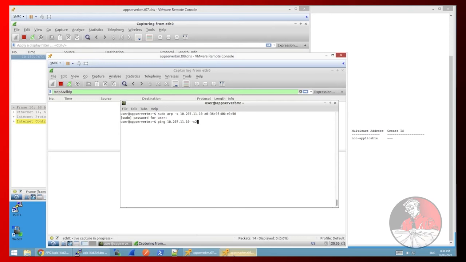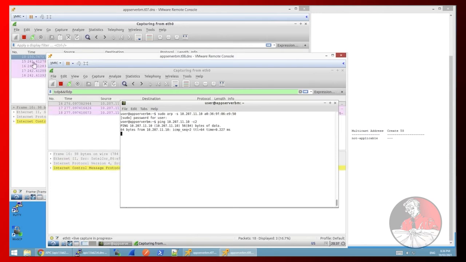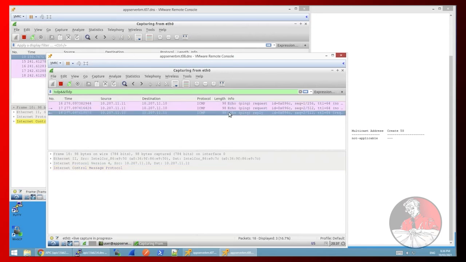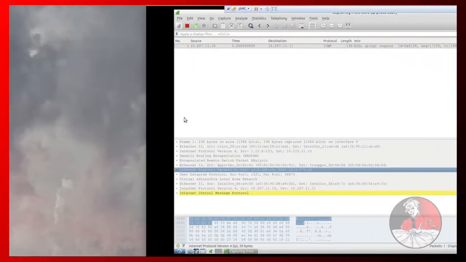Now, let's do the return packet. Here is server 2, ready to go. I'll send 2 ping packets because it may take a little while to learn that MAC address. So here we go. There goes the ping packets. I can see that they went out there. Let's see, he got request and request. So the first one didn't make a reply. So that means that we should see one more back over here.